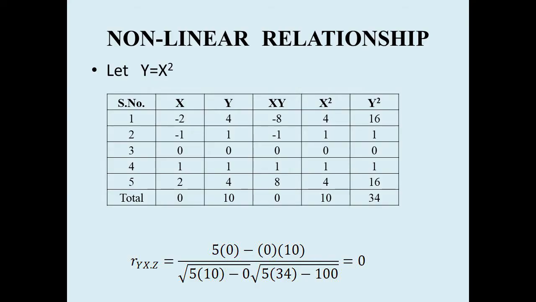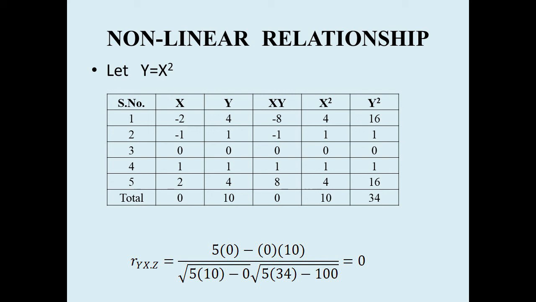Now I'll find the correlation between x and x square. It is an assignment you can take. Let me repeat. X is -2, -1, 0, 1 and 2. These are 5 observations.